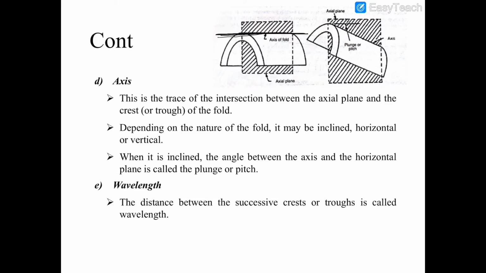Wavelength: the distance between the successive crests or troughs is called wavelength.